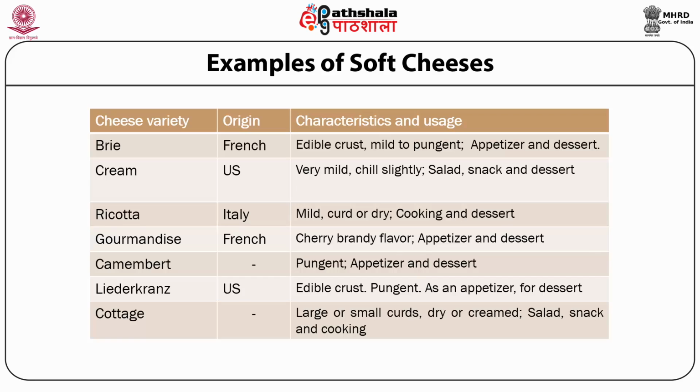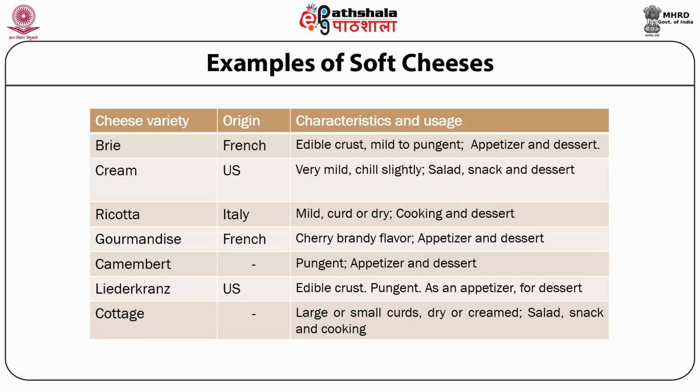For the second variety, cream cheese, the characteristics include very mild, chilled slightly, and it finds very good application in salad, in snack foods, as well as in desserts. The third, ricotta, obtained from cheese whey. The characteristics include mild, curd or dry, and for application it is used for cooking as well as in dessert applications.